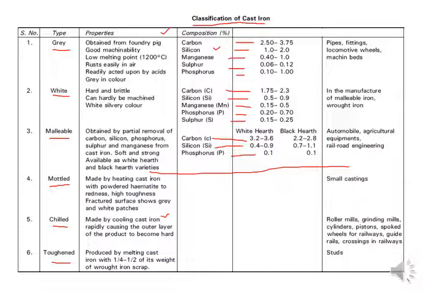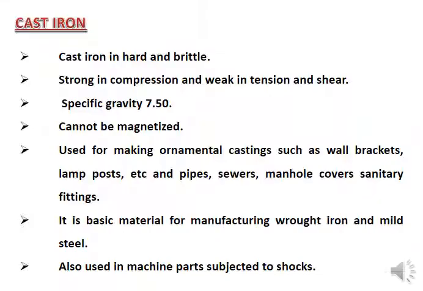You can see the rest of the purposes where you can use it. You can use the grey type of cast iron in pipes, fittings, locomotive wheels, machine beds. The white you can use in the manufacture of malleable iron, like wrought iron, and further to make wrought iron, another type of ferrous metal. The malleable one is used in automobile, agricultural equipment, railroad engineering. Malleable means you can change its shape, you can mold it into any other shape.